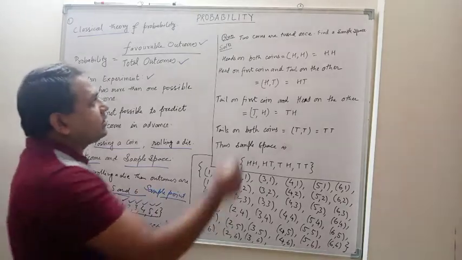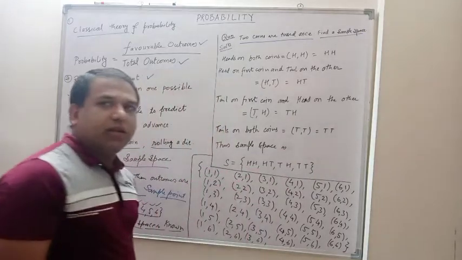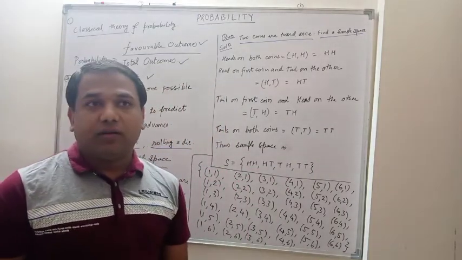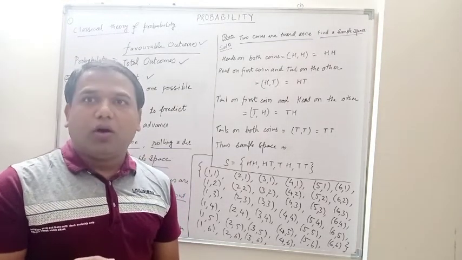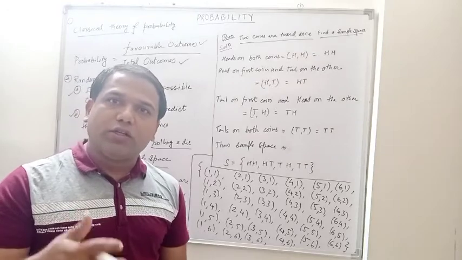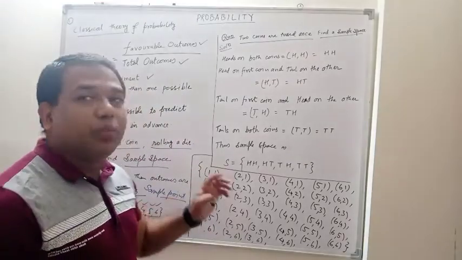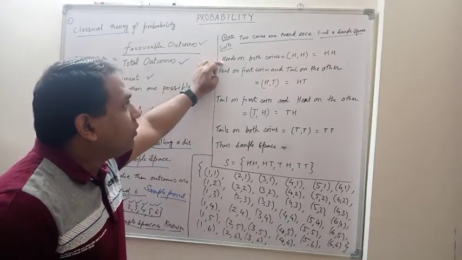And the question states, two coins are tossed once, find the sample space. I want to explain one more thing, that there are two coins which are tossed once, or one coin that is tossed twice. In both cases you will get the same sample space. So in the solution we can see head on both the coins.